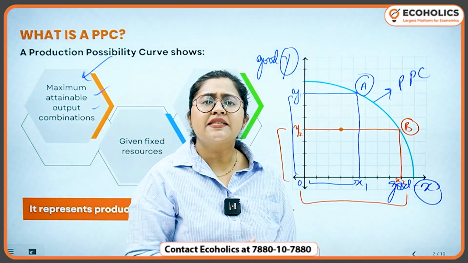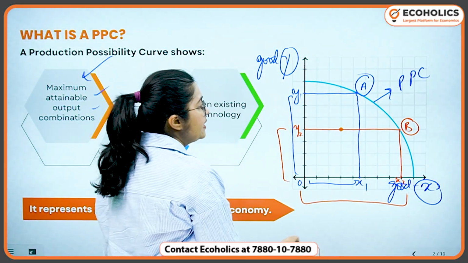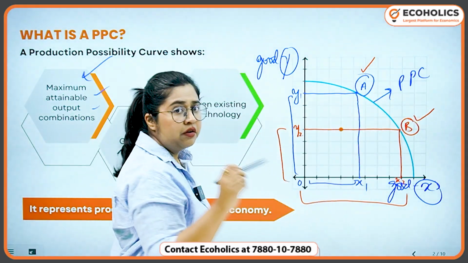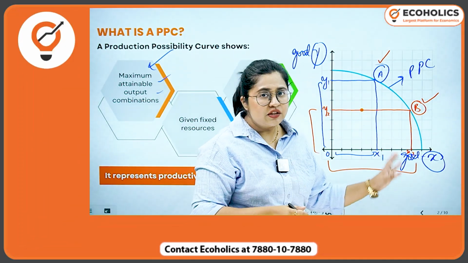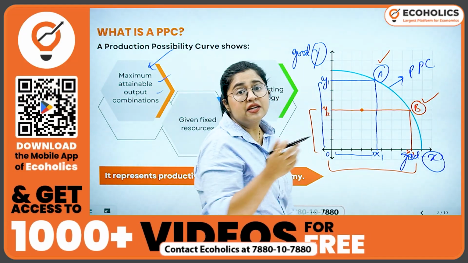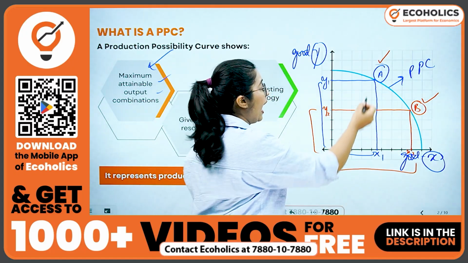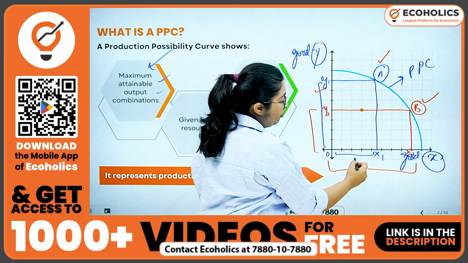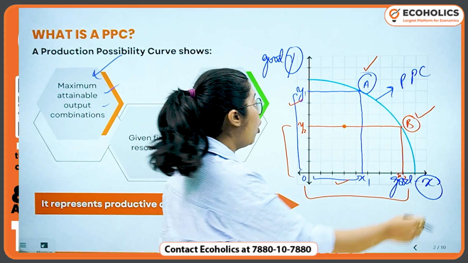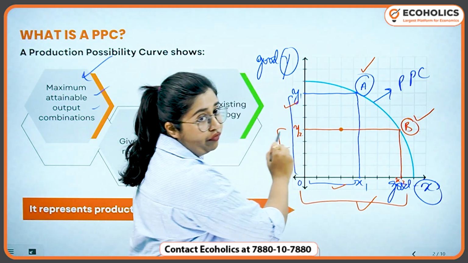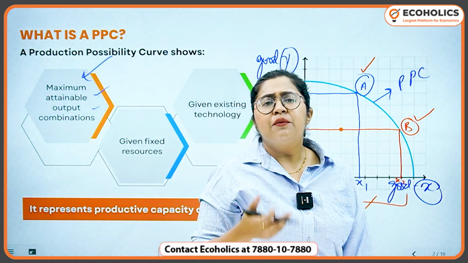Now what did we understand in this curve is that from point A to point B, we are still producing these two commodities in the economy. However, the combinations are different. At point A, we had more of Y and less of X, while on point B, we have more of X and less of Y. Why?